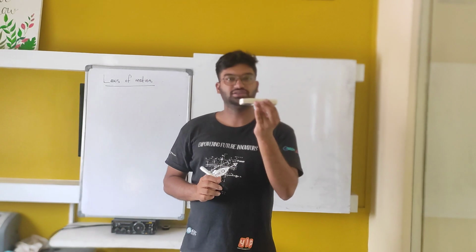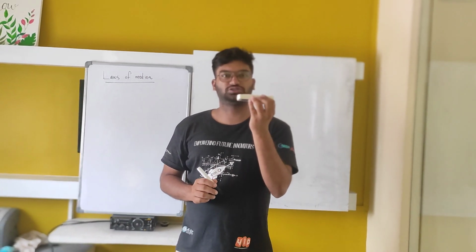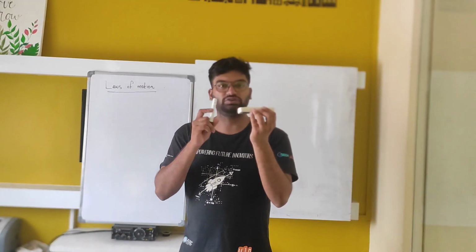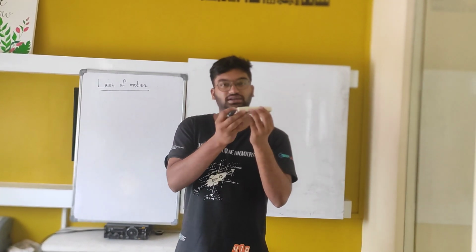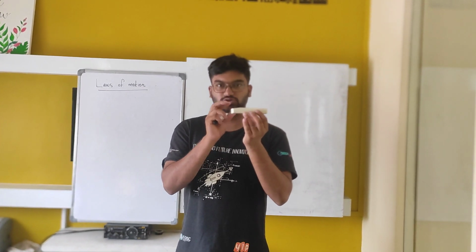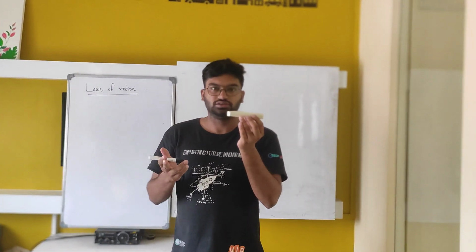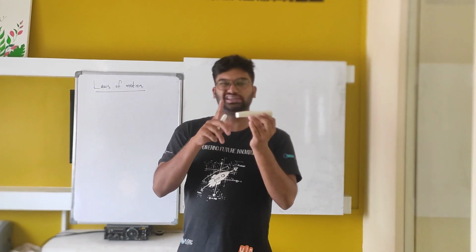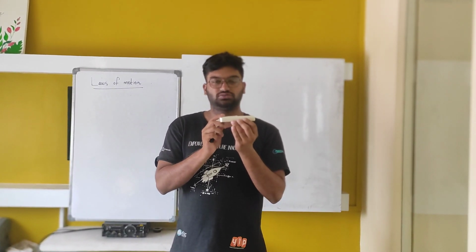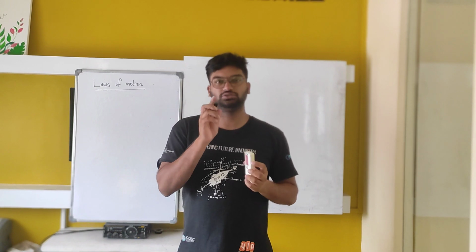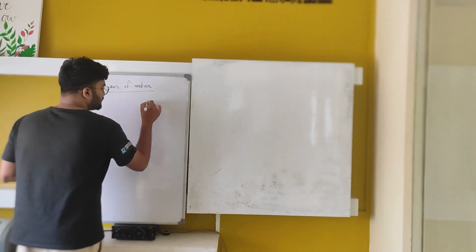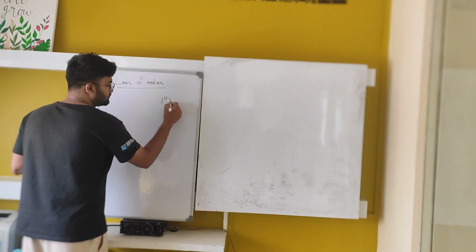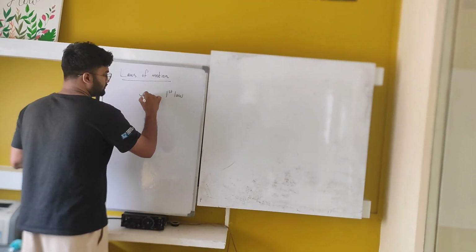So this is called Newton's first law of motion. Otherwise, it is called the law of inertia. So what is inertia? Inertia is the inability of a body to move on its own. So that is why it is called the law of inertia as well. I hope you understood what Newton's first law of motion is. Now we are clear with the first law. You got the concept, alright?